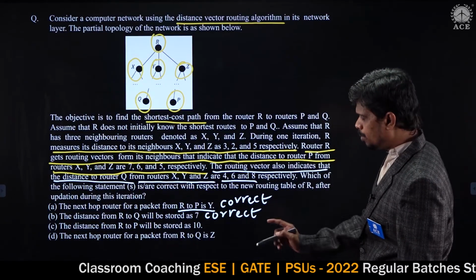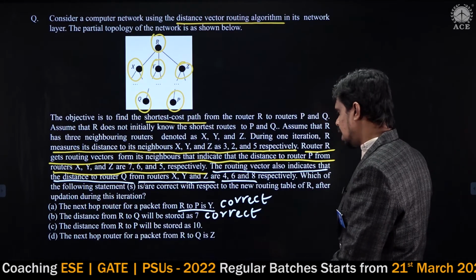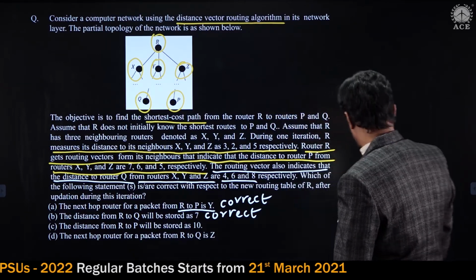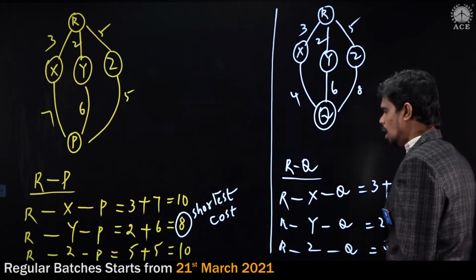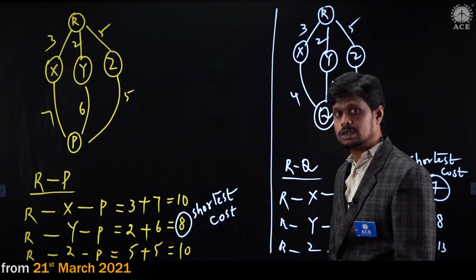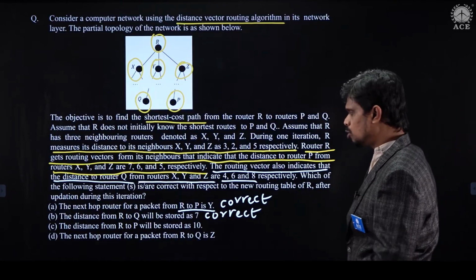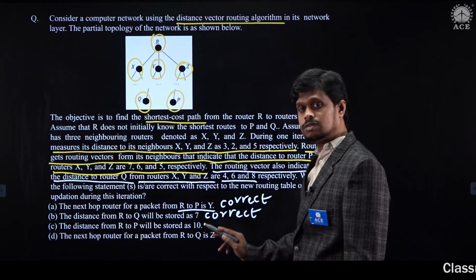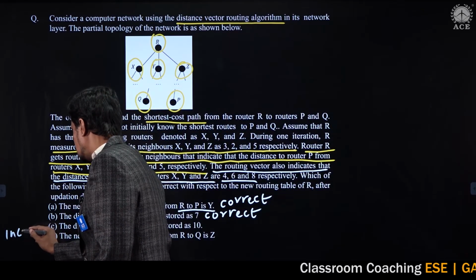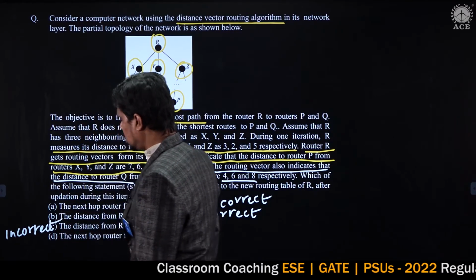Next, option C is saying that the distance from R to P will be stored as 10. Look at how it gets stored. As 8 it gets stored because 8 is the shortest one. But option C says the distance from R to P will be stored as 10, which is incorrect. So option C is incorrect here.